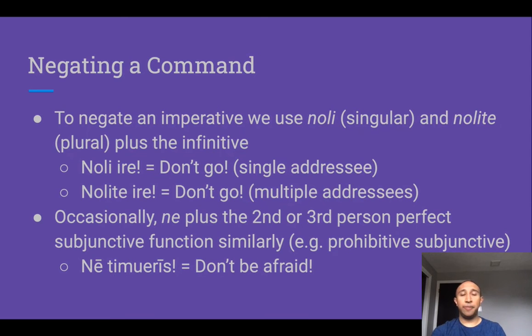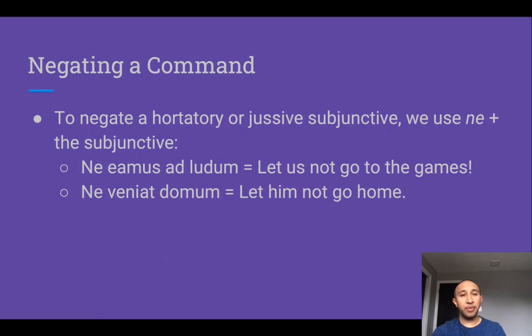Okay. Another way we can do a negative command is sometimes we will use ne plus a second or third person perfect subjunctive to negate the command. And this is called the prohibitive subjunctive. So the example we have here, ne timueris, don't be afraid, literally, don't you be afraid, can be used to negate a command. This is fairly rare, much more rare than noli plus the infinitive, or the third example that we're looking at.